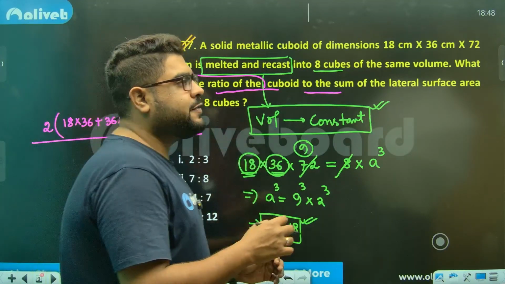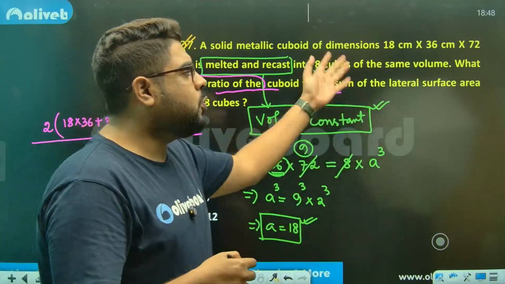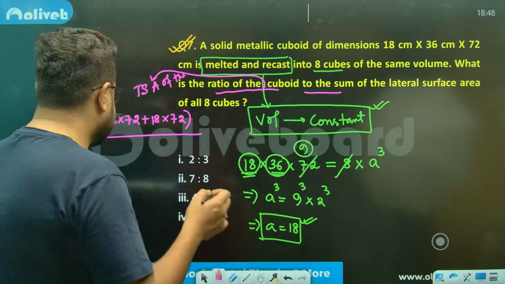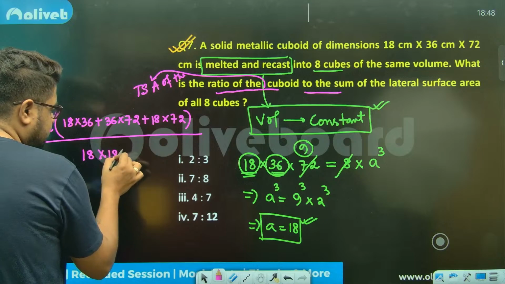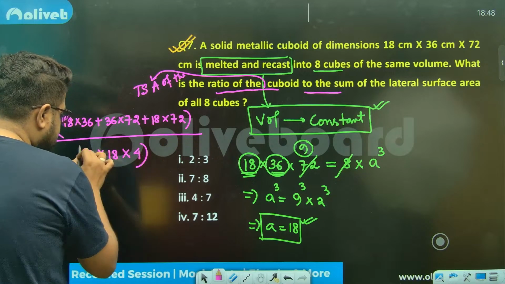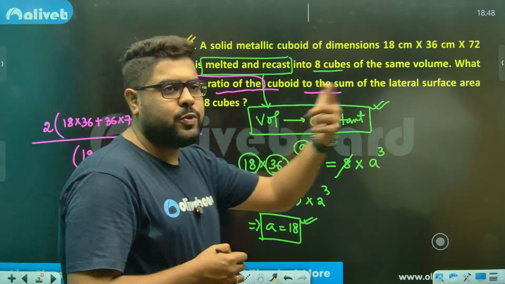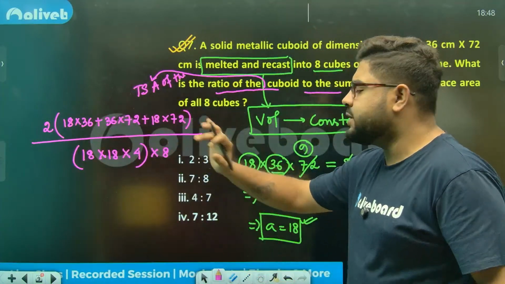Sir, lateral surface means 4 surfaces, 4 walls. Now, in case of a cube, all the surfaces are the same. So each surface area is 18 square. Each surface area is 18 into 18. How many surfaces? 4, sir. How many such cubes? 8 cubes. So the sum will be into 8, because this plus this, 8 times. So I have just written 8.